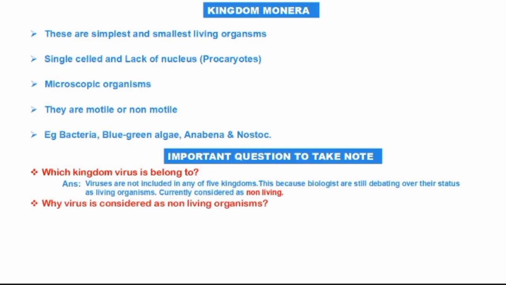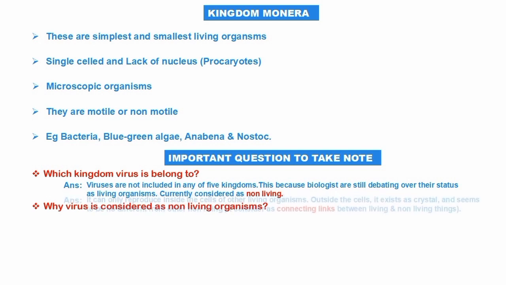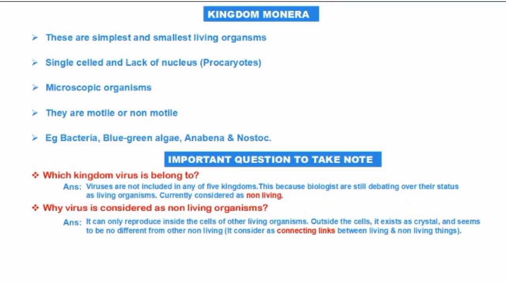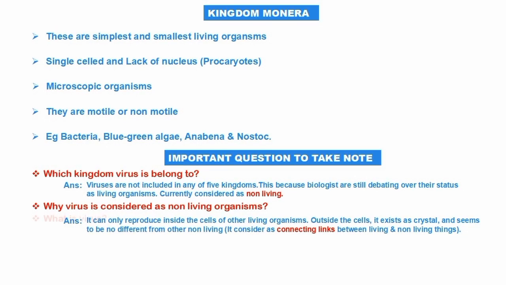Why is a virus considered a non-living organism? Simple question. The answer is, it can only reproduce inside the cell of living organisms. Outside the cell, it exists as a crystal and seems to be no different from any other non-living thing. And it is considered a connecting link between living and non-living things, or a borderline between living things and non-living things.